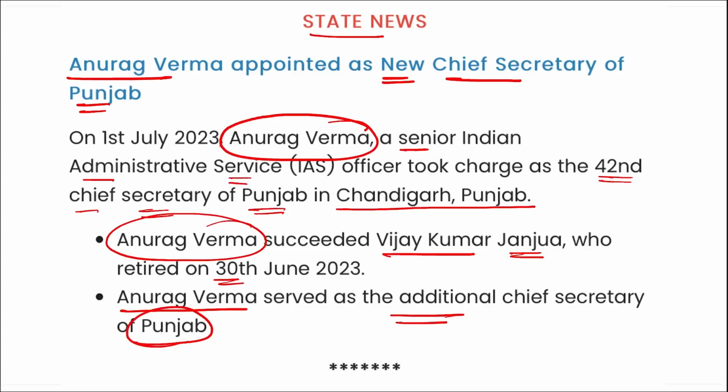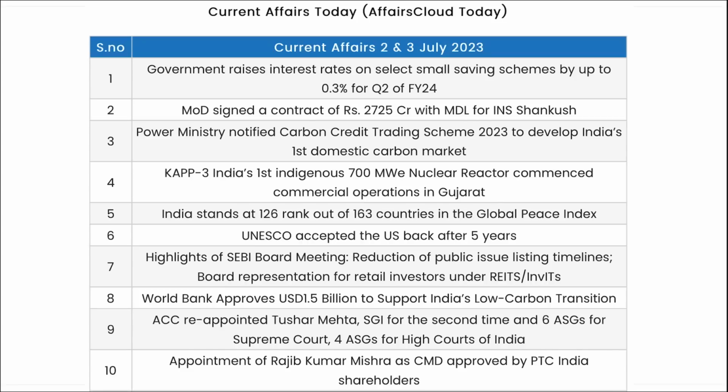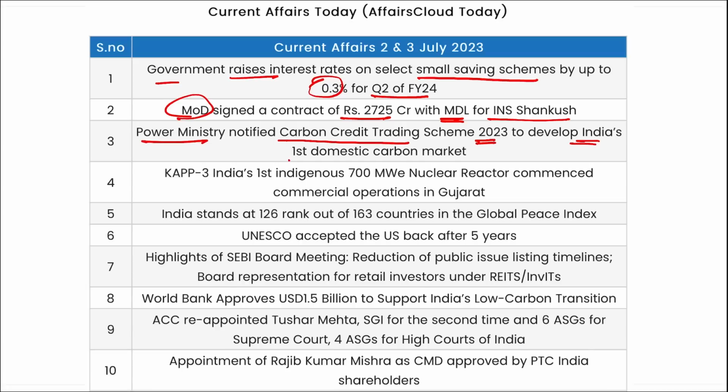Right? So these are your important current affairs for the day. Now let's go for a quick revision. Government has raised the interest rate on selected small saving schemes up to 0.3% for second quarter of fiscal year 24. Ministry of Defence signed a contract of rupees 2725 crore with MDL for INS Shankush. Power Ministry notified Carbon Credit Trading Scheme 2023 to develop India's first domestic carbon market.